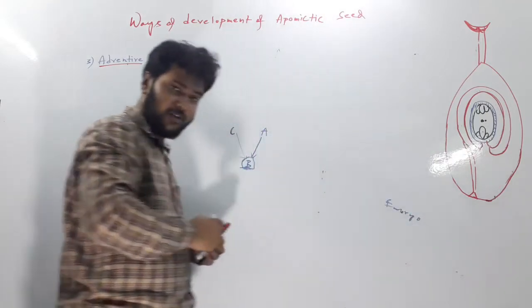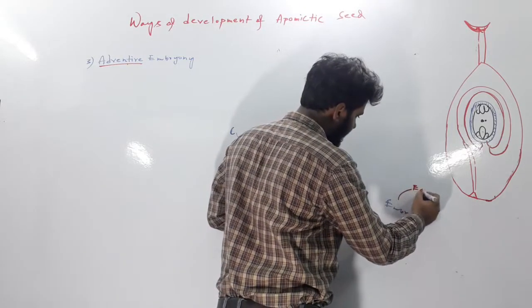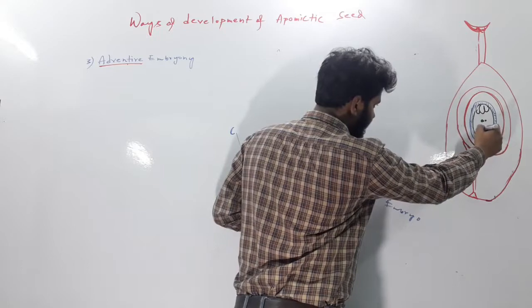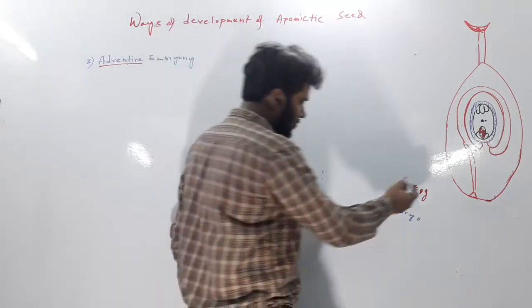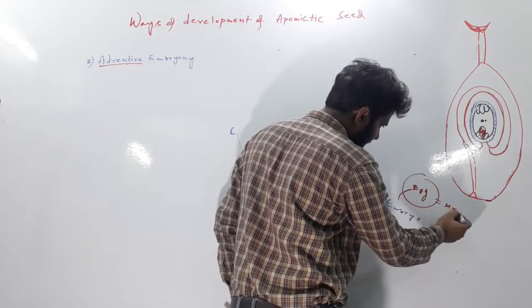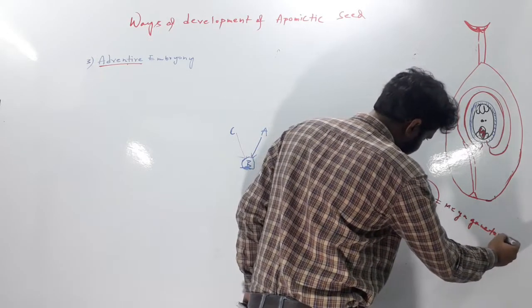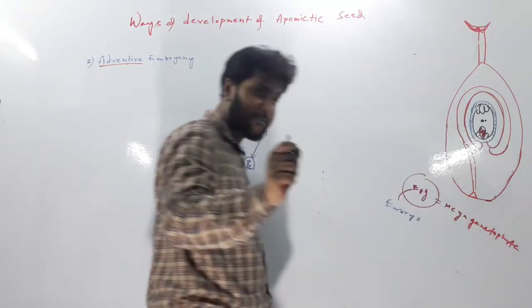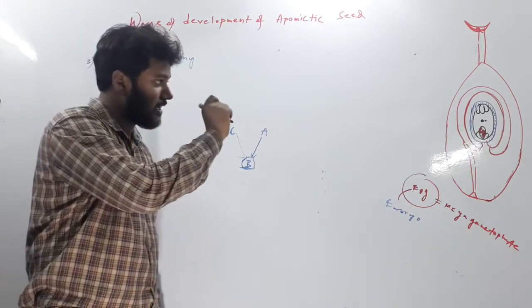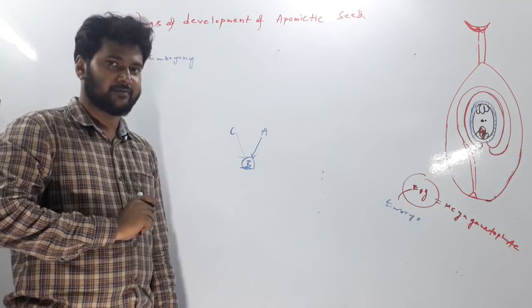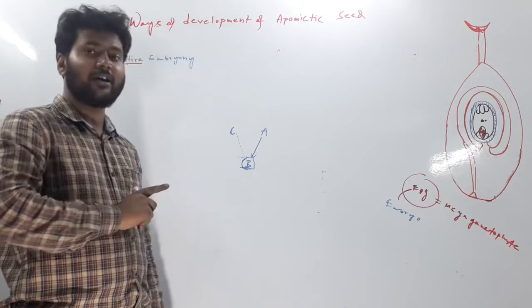from where is it supposed to be developed? It is supposed to be developed from the egg, from this egg. And in a broader sense, it is supposed to be developed from this mega gametophyte. But if the embryo is not developed from the mega gametophyte, the embryo sac, and it develops from other parts, then it will be called adventive embryo.